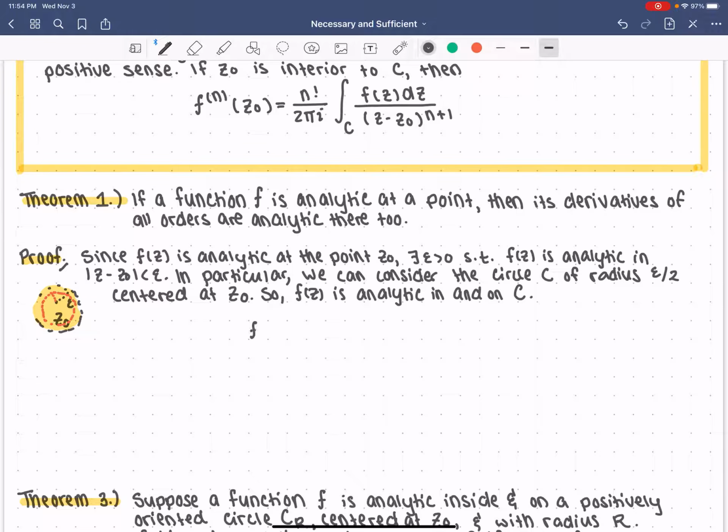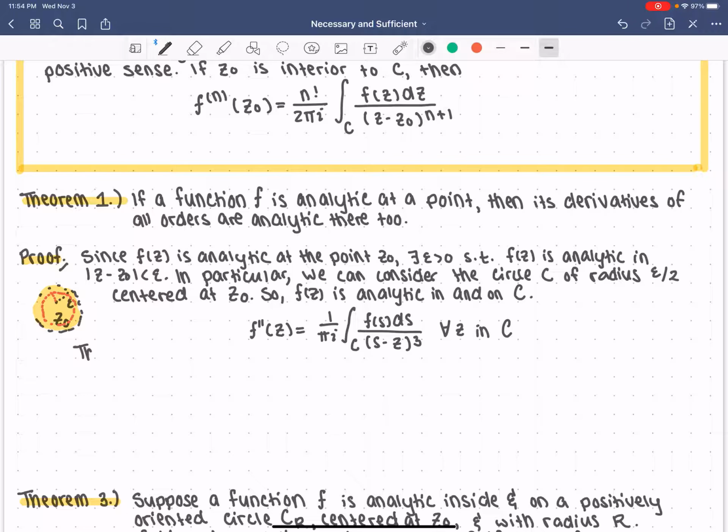prove that the second derivative of f of z is equal to 1 over pi i times the integral over C of f of s ds divided by s minus z cubed, and this is for all z inside C. So what this means is we basically proved that this integral exists and it's equal to the second derivative of f.